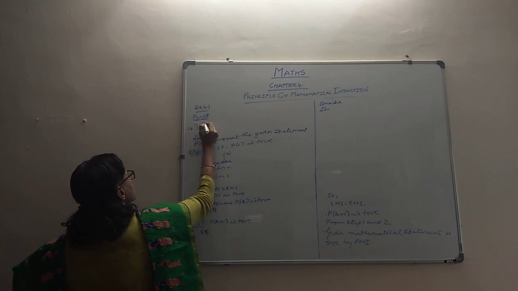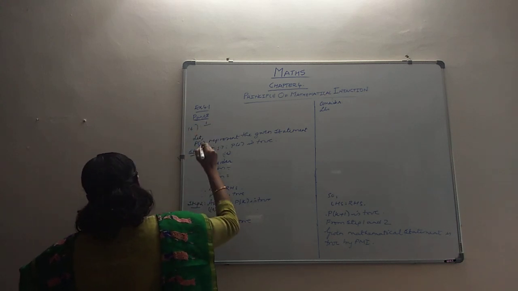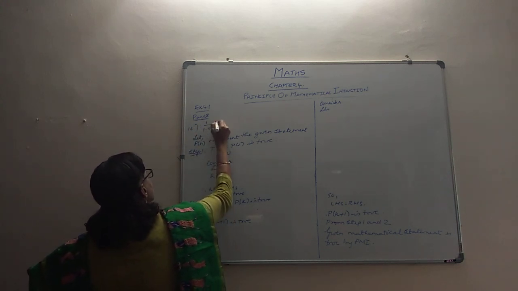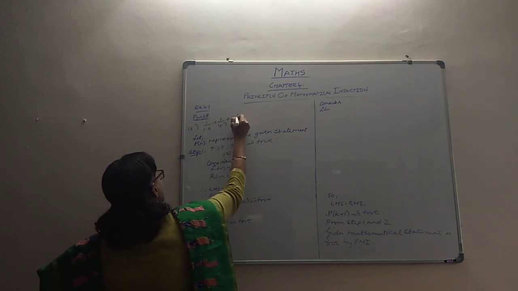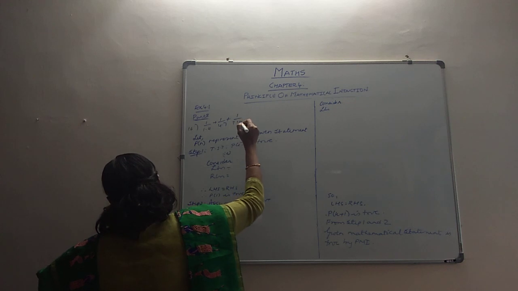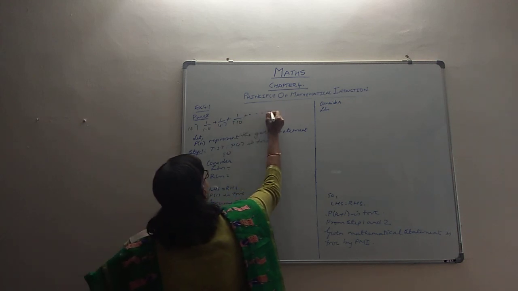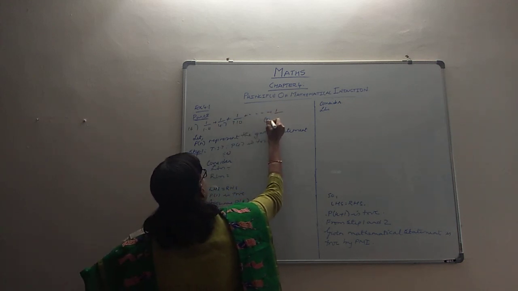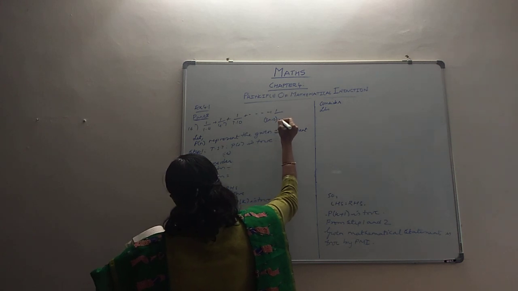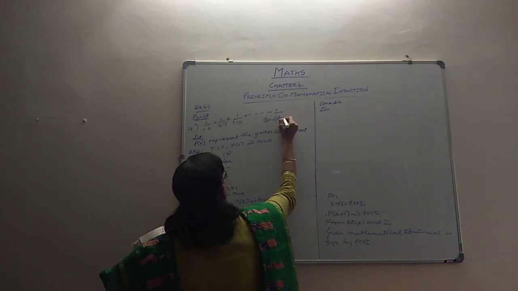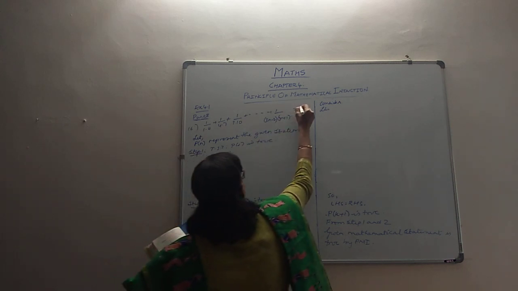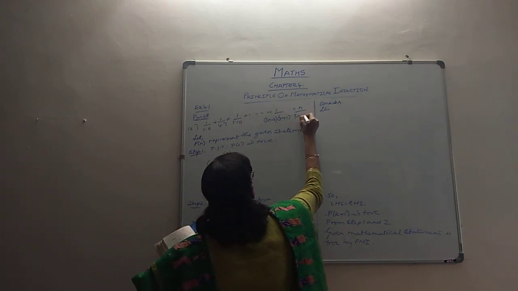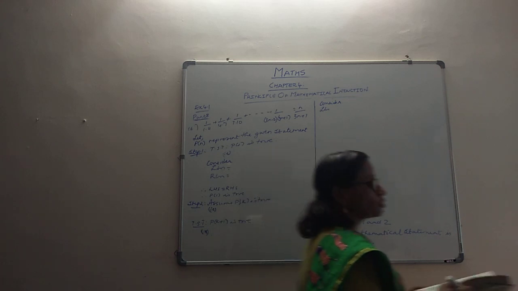This is your 16th problem. 1 by 1 into 4 plus 4 into 7 plus 7 into 10 and so on. 1 by 3n minus 2 into 3n plus 1, and then this is equal to n by 3n plus 1. We got to show this.